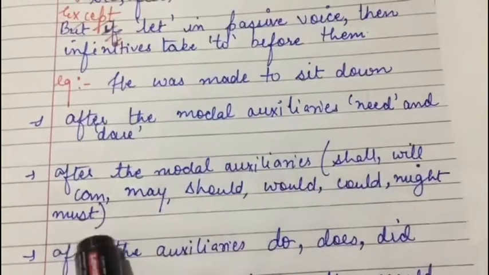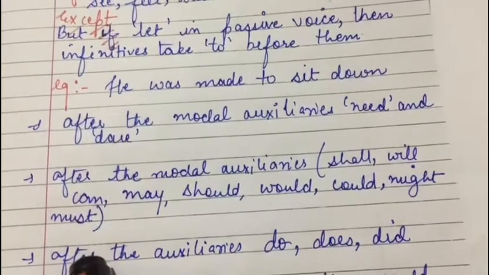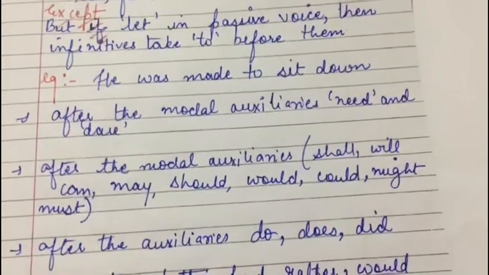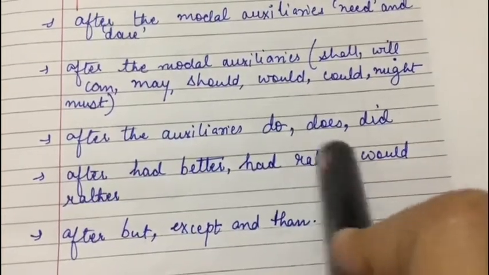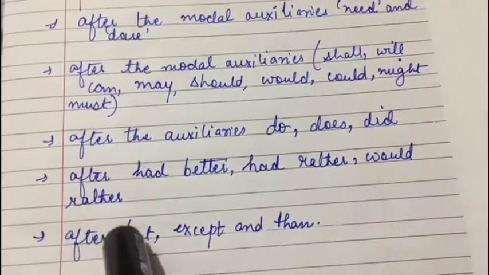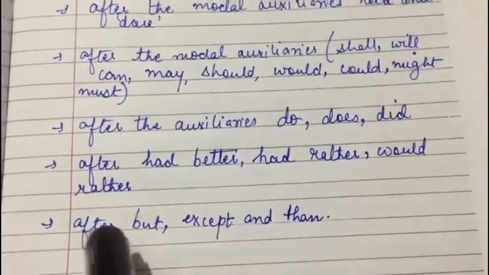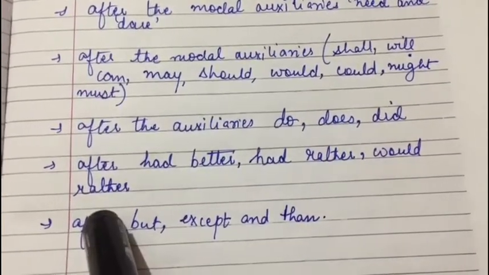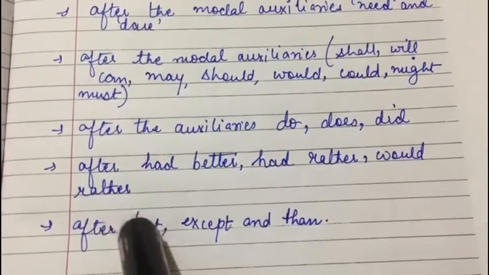Next is after the modal auxiliaries shall, will, can, may, should, would, could, might, must. Okay, for example, if I say you can go now, or he should be more serious in his work. Next, after the auxiliaries do, does and did. For example, if I say she does not study regularly, did you hear about it? Next is after had better, had rather and would rather. Example, you had better stay at home, or he would rather die than beg.